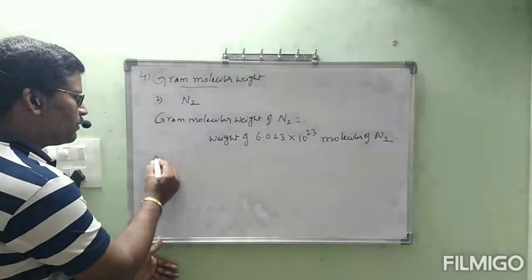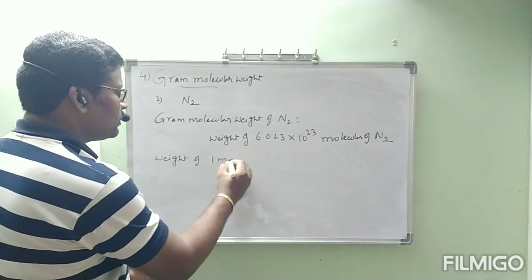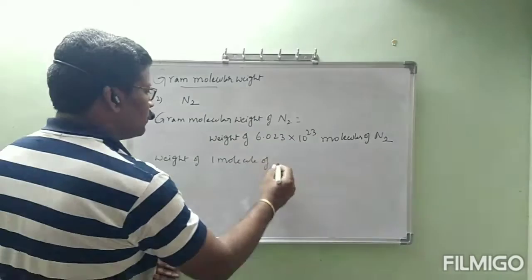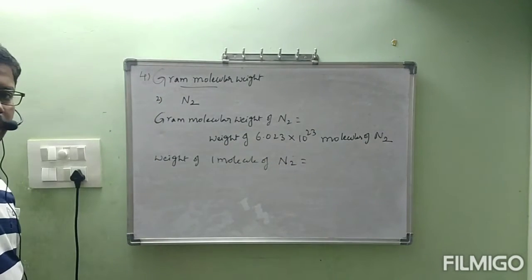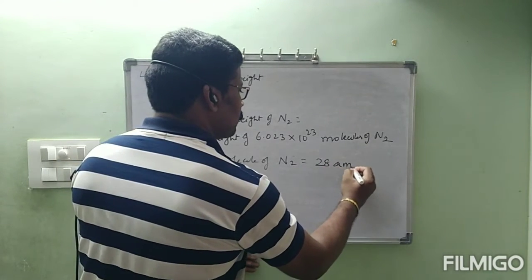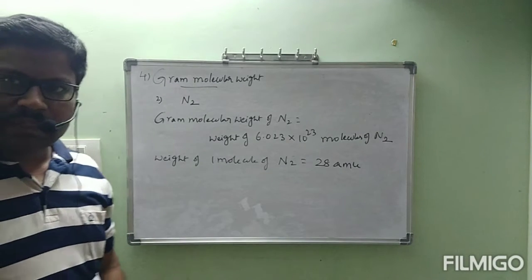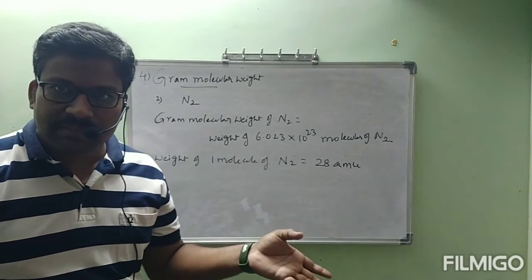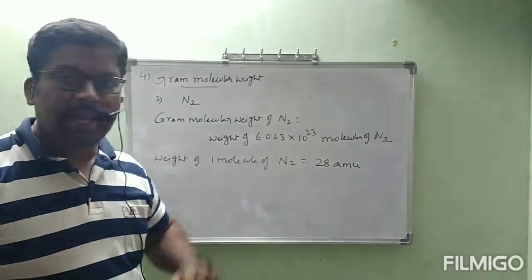Now, weight of one molecule of N2 is equal to 28 amu. Previously we have seen examples O2, N2. See, weight of one molecule of N2 is equal to 28 amu.